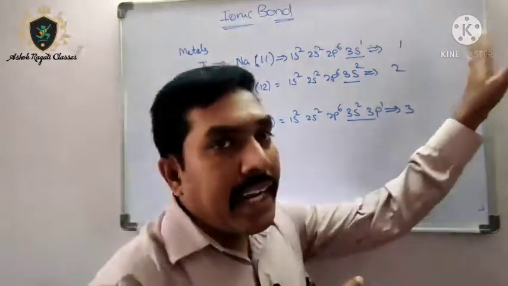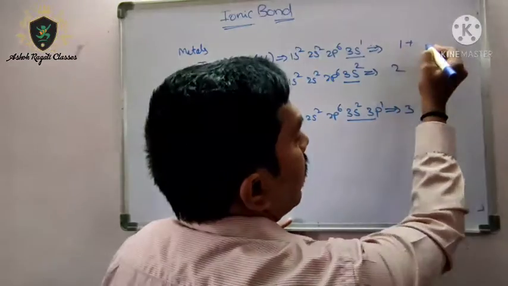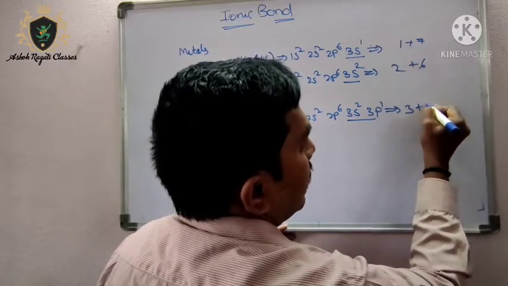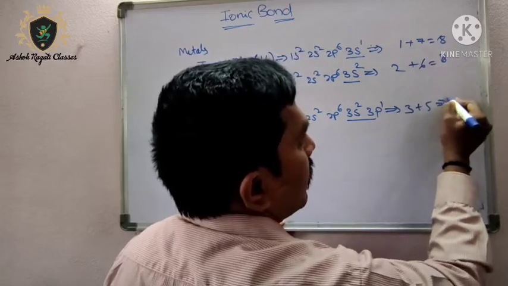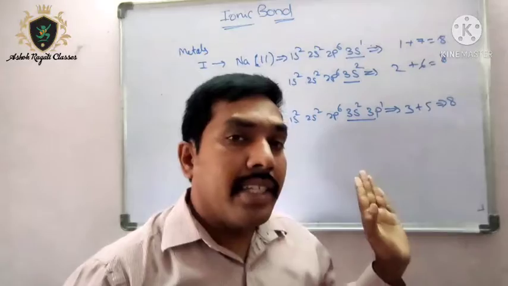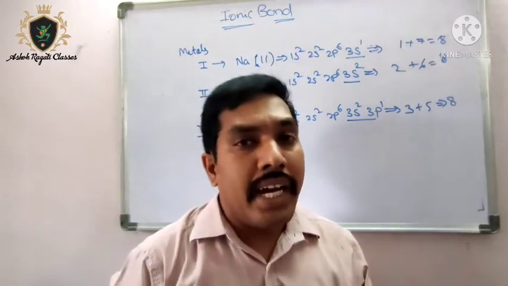Means to get 8 electrons, how many more electrons are needed? This needs 7, this needs 6, this needs 5, then only it becomes equal to 8. Okay, so these metallic atoms or metallic elements are very far from the 8 electrons.